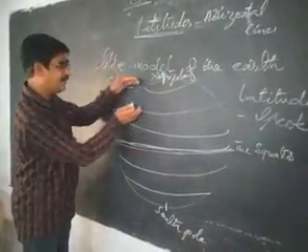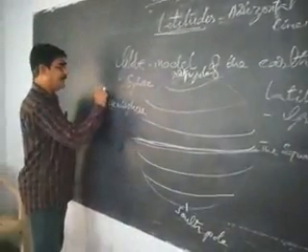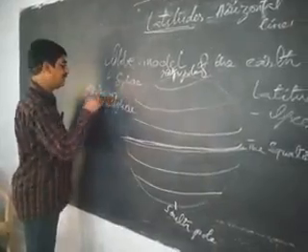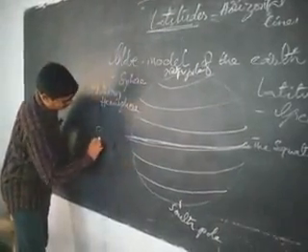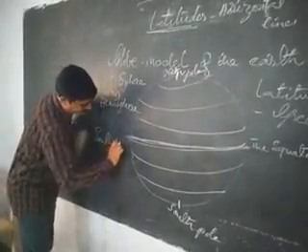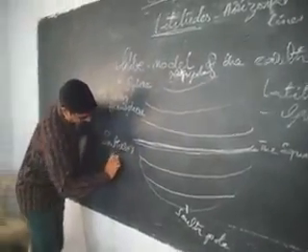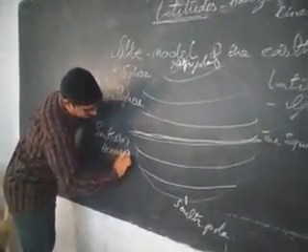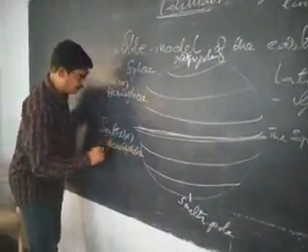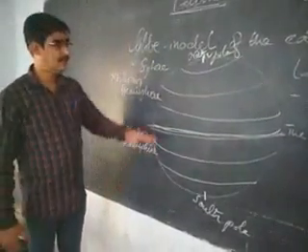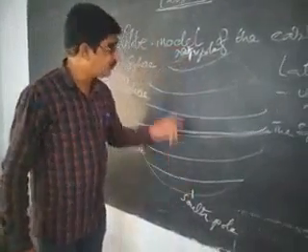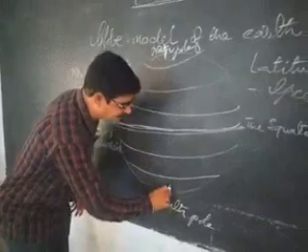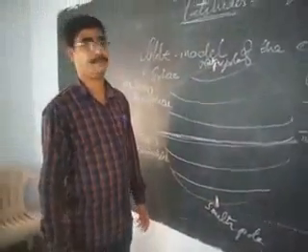Above the equator is the northern hemisphere, and below the equator is the southern hemisphere. These two are the fixed points. These are also called the poles.